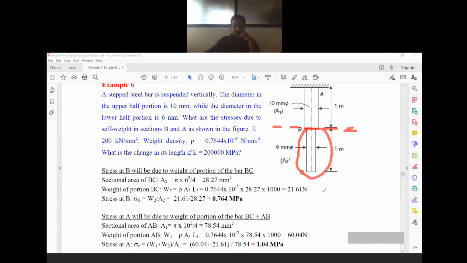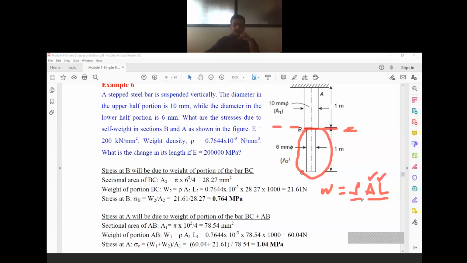Weight is equal to density of the material, cross-sectional area of the material, and length of the material. In the previous class, I explained that weight is equal to density of the material multiplied by its volume. To get the volume, multiply area with length.